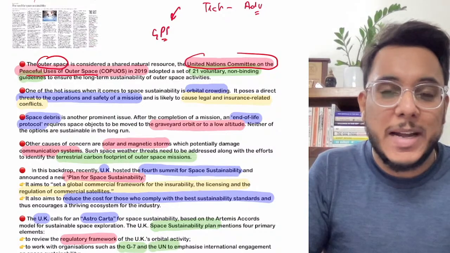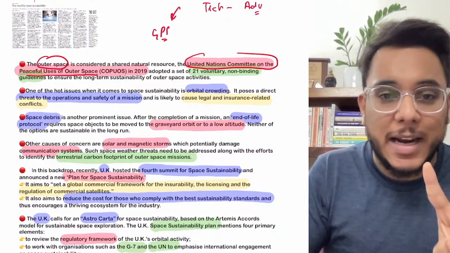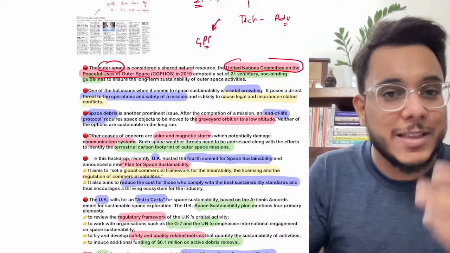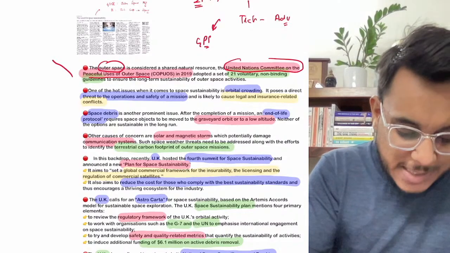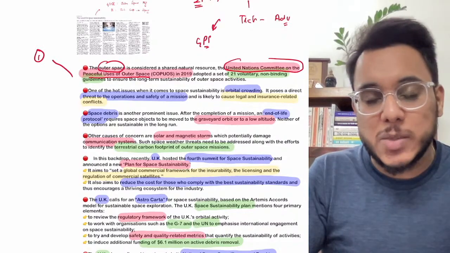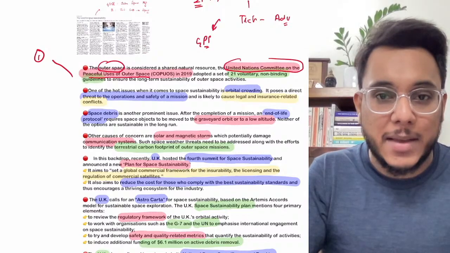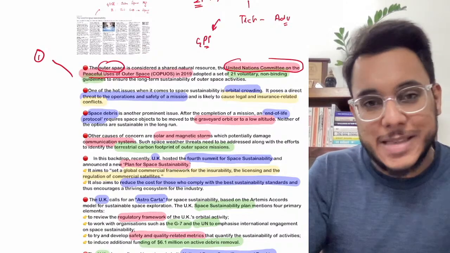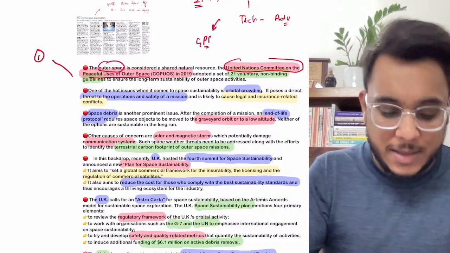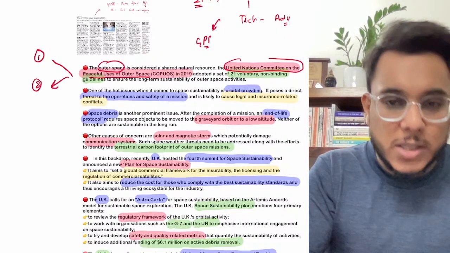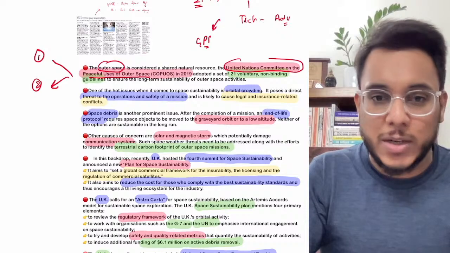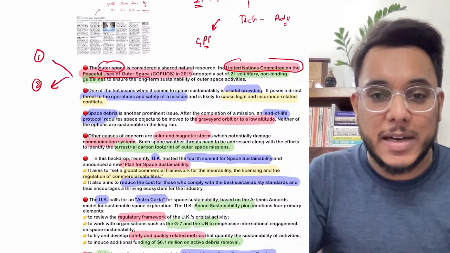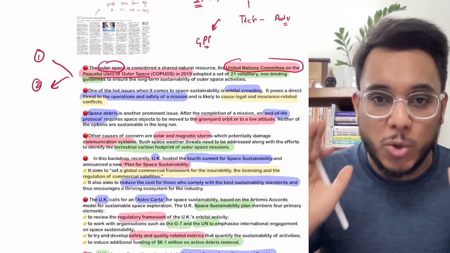Now this particular committee provides that there are two principles that we need to adhere to when outer space is concerned. Principle number 1 is that outer space needs to be used in a sustainable manner. We should not pollute outer space as we have done on the earth. Second, outer space is not a property of any one or any group of countries. Outer space is open to all.